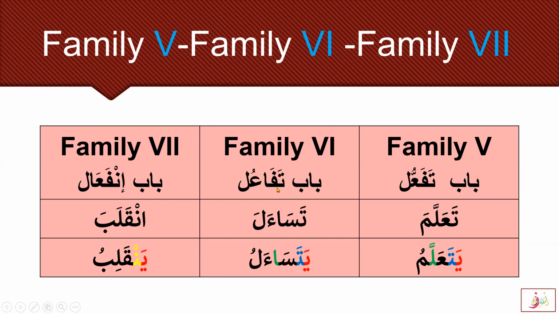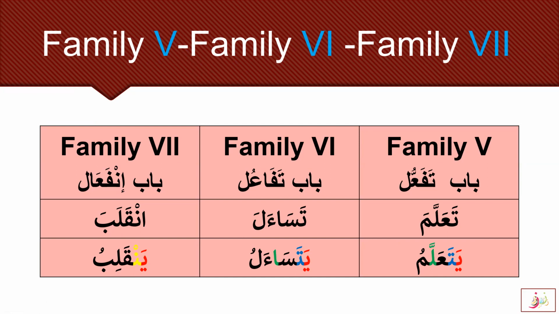Family 6, Bab Tafa'ul: Tasa'ala, Yatasa'alu. Family 7, Bab Infa'al: Inkalaba, Yankalibu. Here you can notice the Ya with the Fatha, and all other letters contain Fathas. The last letter will have a Dhamma. And in Bab Infa'al, there will be a Kasra on the middle root letter.